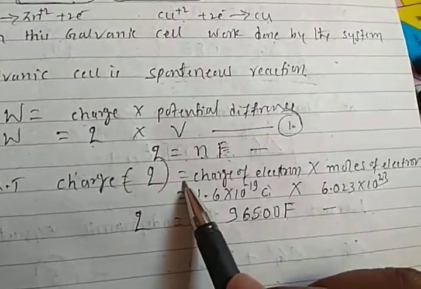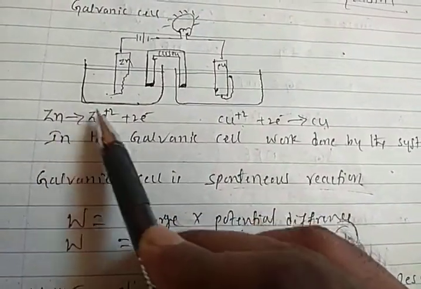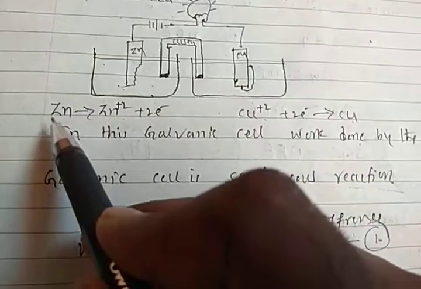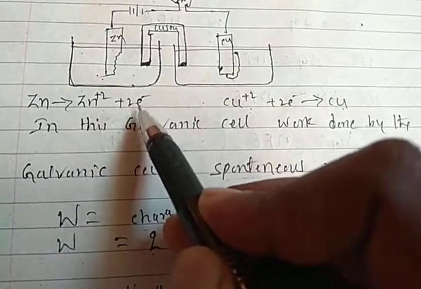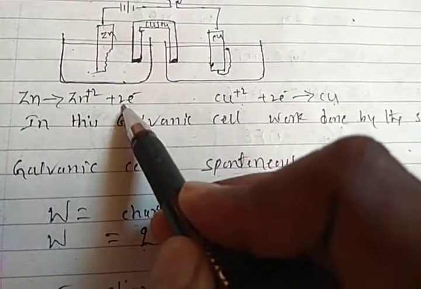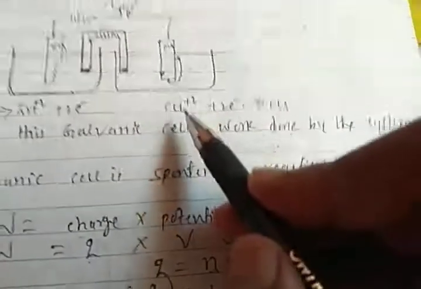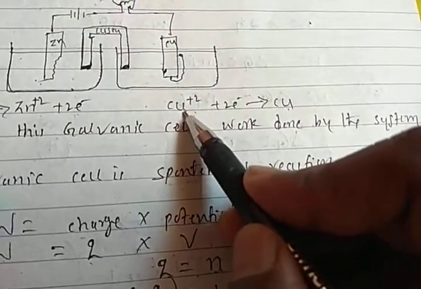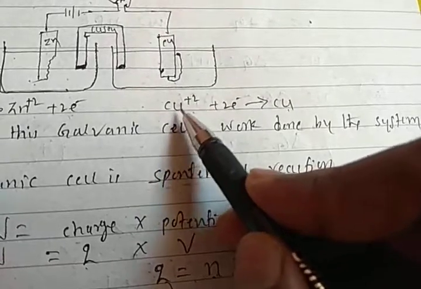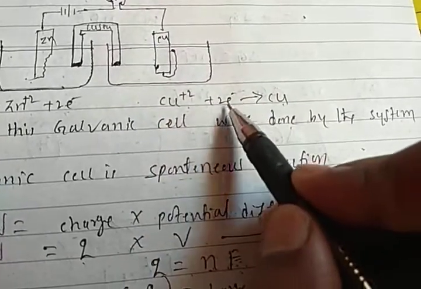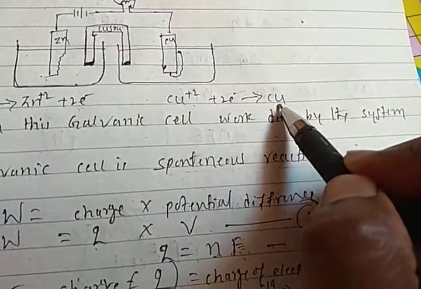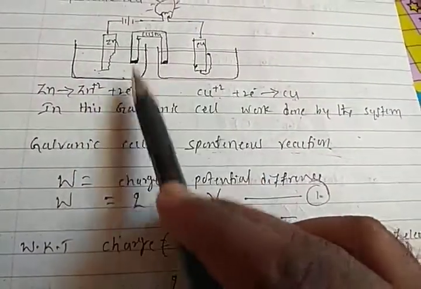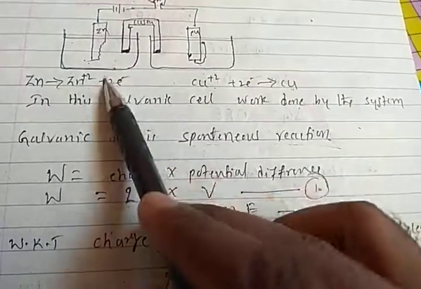The charge means whenever zinc turns into zinc ion, 1 mole of zinc turns into 1 mole of zinc ion and liberates 2 moles of electrons. 2 moles, not 2 electrons, 2 moles of electrons. Similarly here, it is not 1 copper. It is 1 mole of copper ion accepting 2 moles of electrons to form copper atom. Right, students? So moles of electrons are exchanged here, not 2 electrons. Moles of electrons are transferred.